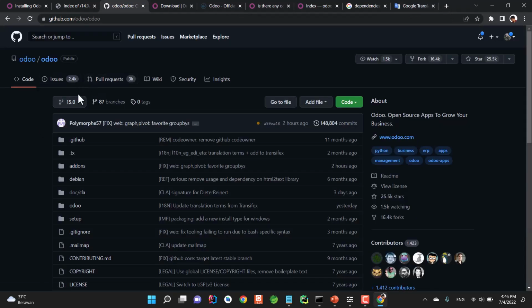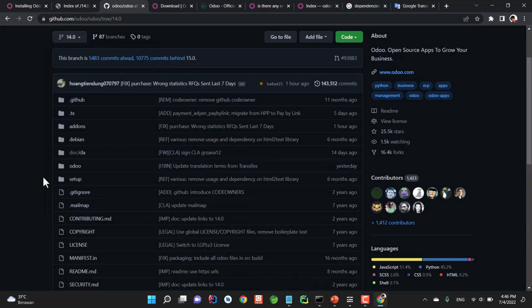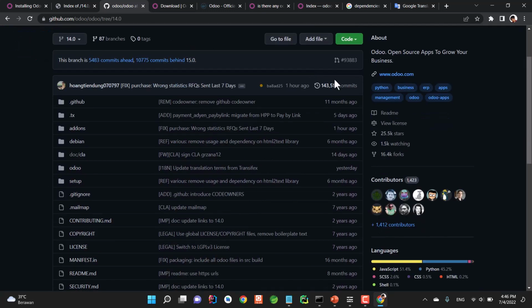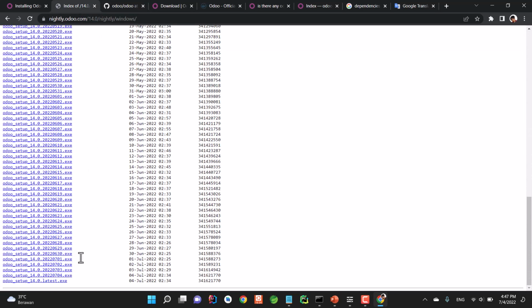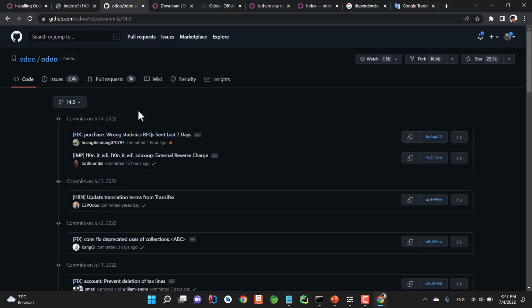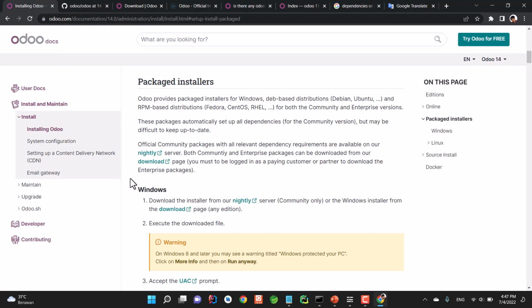If I take a look at one of the versions, for example version 14, they did some commits, and every night the Odoo team uploads here the latest version that is available in the Odoo repository. So you can do that if you want to get as close as possible to the Odoo repository, but I'm just going to be using the official download page that Odoo offers.